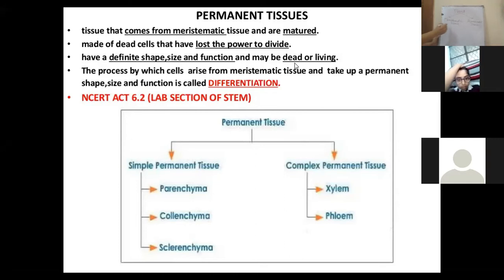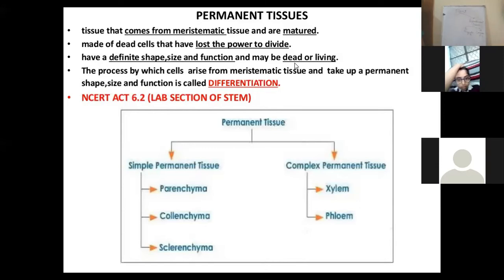Yesterday we discussed that for meristematic tissue, on the basis of their presence, we can have three types: apical meristem, intercalary meristem and lateral meristem. In the same manner, now permanent tissue is of two types: simple permanent tissue and complex permanent tissue. PT means permanent tissue. Now I am not writing the complete term. So today our topic is permanent tissue, in which there is simple permanent tissue and complex permanent tissue.